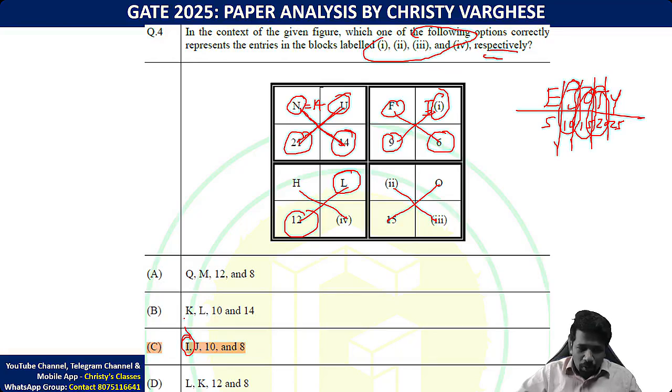The option with I is only one. The other three options are missing I. That is enough to eliminate all of them. Smartly do it. Don't waste your time. But for your theory clarity, I will explain further.